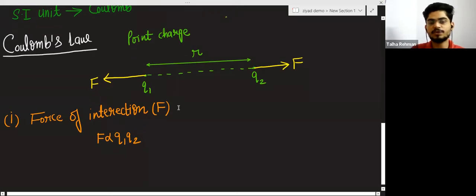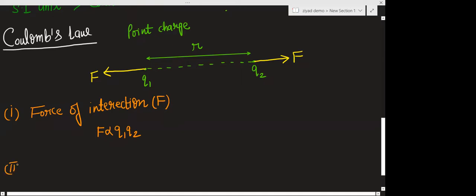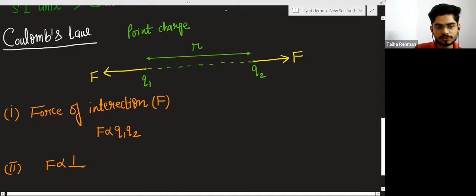This means if you increase the amount of charges, this force will also increase. Second point: this force is inversely proportional to the square of the distance between them, which means when you increase the distance between the charges, the force will reduce.